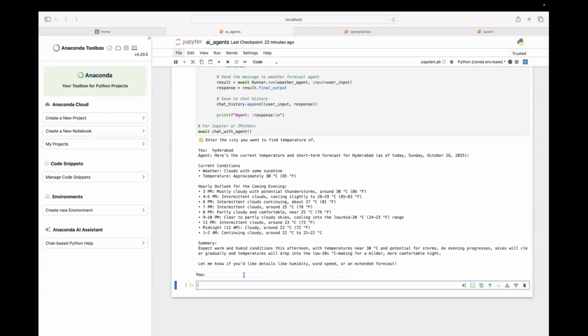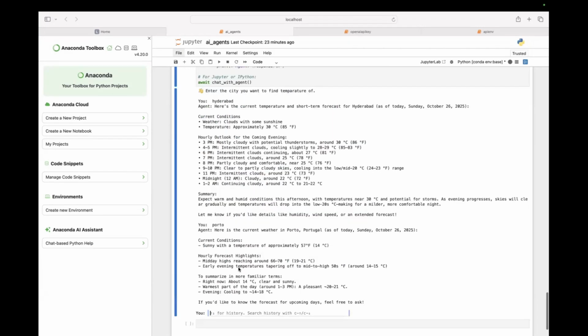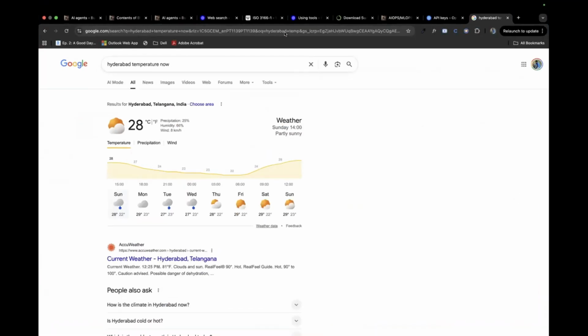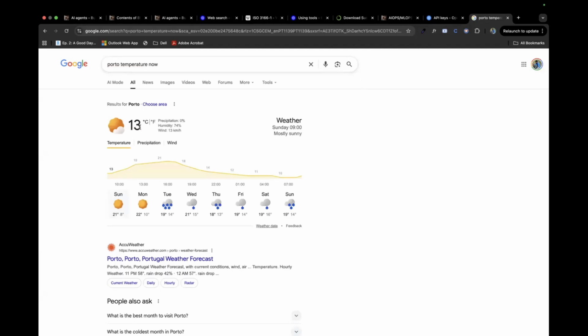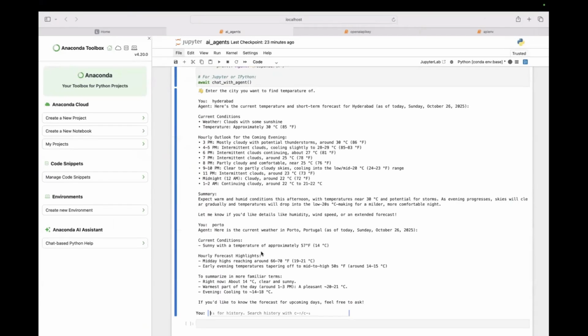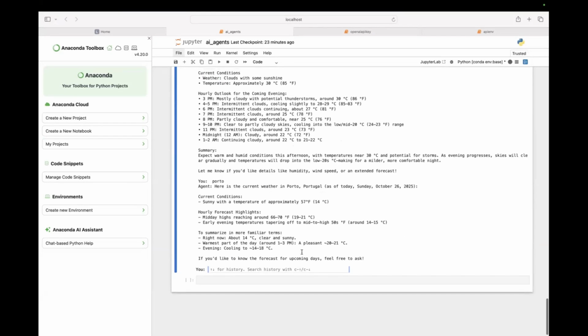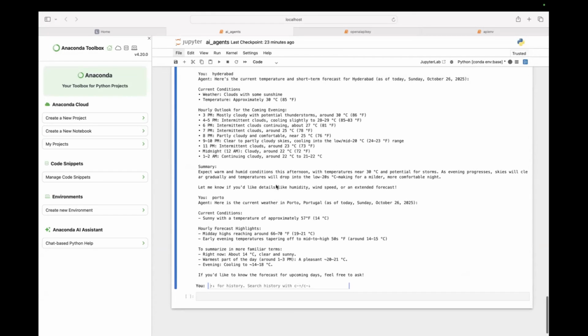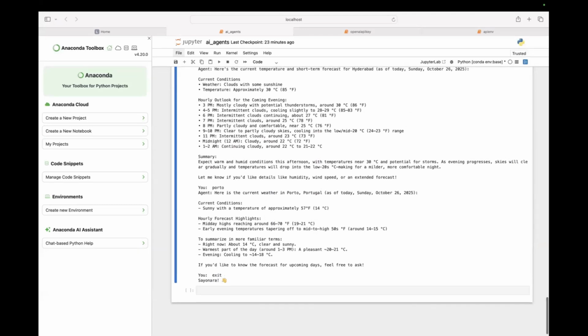Maybe I'll go for Porto now. Let's see. Okay, it said 14 degrees Celsius, but it's able to browse the internet now. Okay, 13 degrees. I think it's going on approximate. Fine. Okay, till here it's clear, right? Because now, since we attached the tool, it's able to browse the internet, instead of answering that it cannot access it.